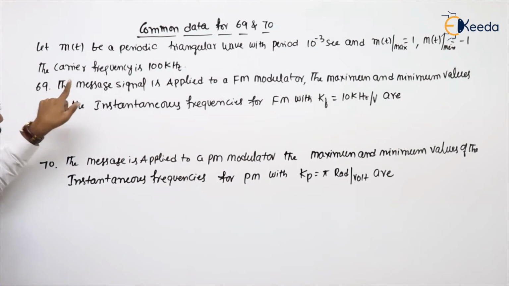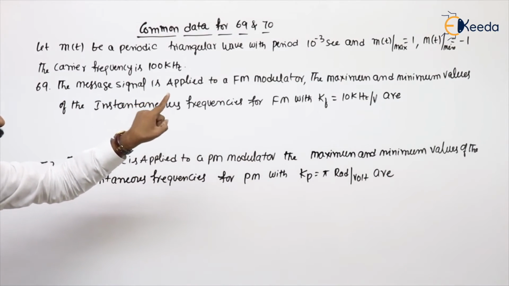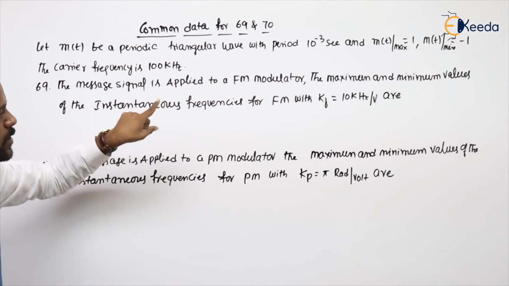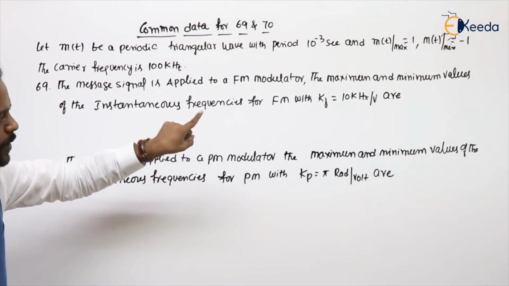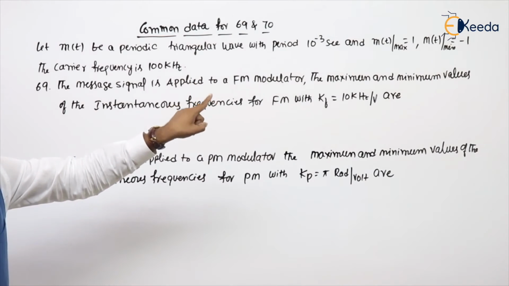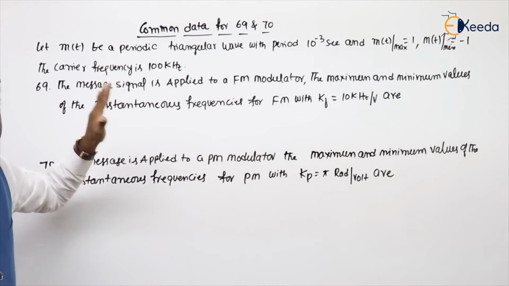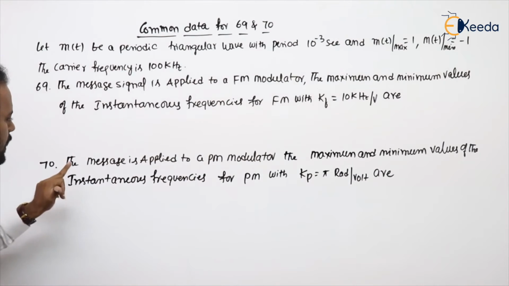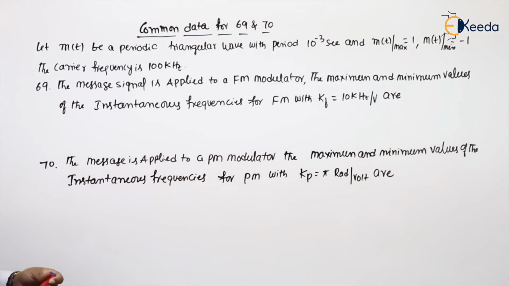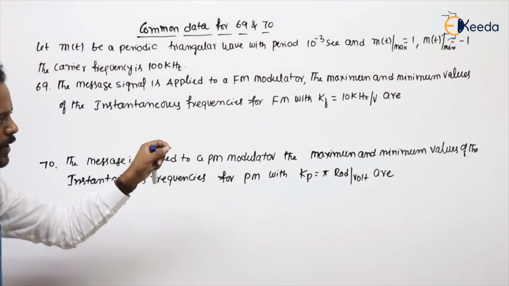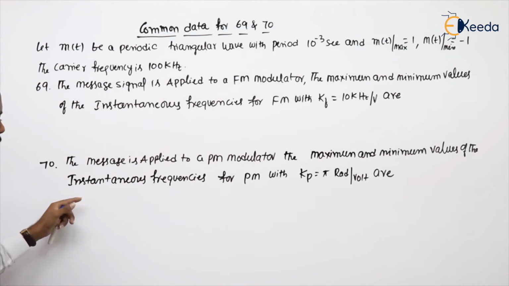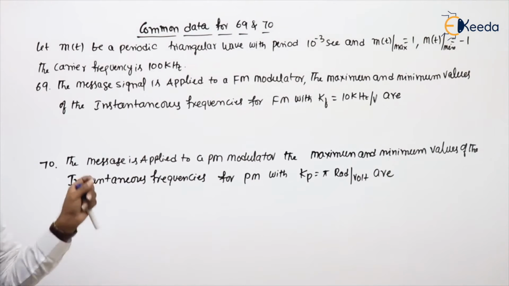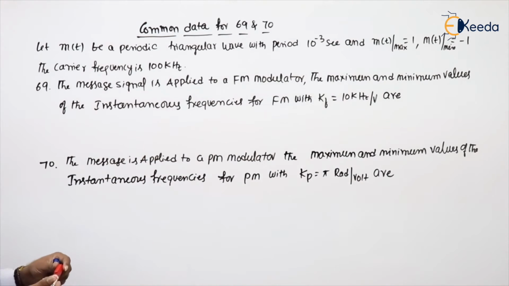First question, the message signal is applied to a FM modulator. The maximum and minimum values of the instantaneous frequencies for FM with Kf equal to 10 kHz per volt are? I have not given options because of space problem. Second question, same message is applied to PM, that is a phase modulator. The maximum and minimum values of the instantaneous frequencies for PM with Kp equal to pi radian per volt are?